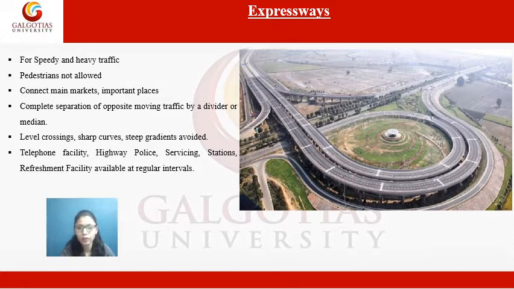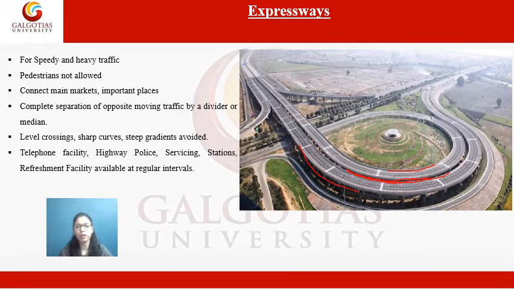If you see this picture, this is your expressway on one side, and then there is this median, which is covered by shrubs or trees, and then this is your opposite lane. So these expressways are always separated by a divider or a median. Then there are some facilities provided at regular intervals, for example, telephone facilities, highway police, servicing stations, and refreshment facilities.